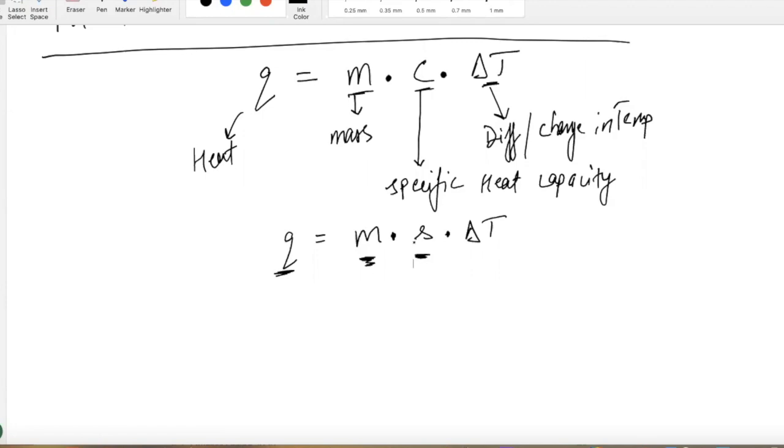So guys, listen to this carefully. I have 10 grams of water, and I have 10 grams of aluminum bar. You're trying to heat both of them on a flame. I put them on the flame for 10 seconds. Which one will you prefer to touch after 10 seconds? 10 grams of water or 10 grams of aluminum metal bar? 10 grams of water.